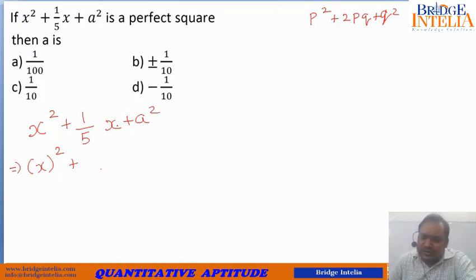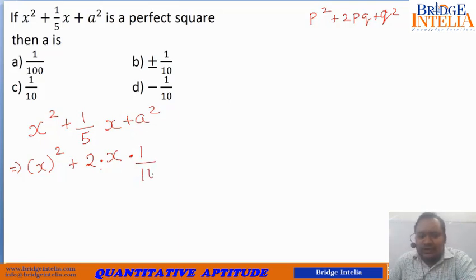So now you'll have to give shape to the remaining terms so that they can acquire this perfect square format. So let's do that. So 1 by 5x should be written carefully. So 2 into x, to give it the format 2ab, middle term. So 2 into x into what? Actually what is given is x by 5, but you are doing this for the sake of convenience to give it the proper format. So what should now be written?